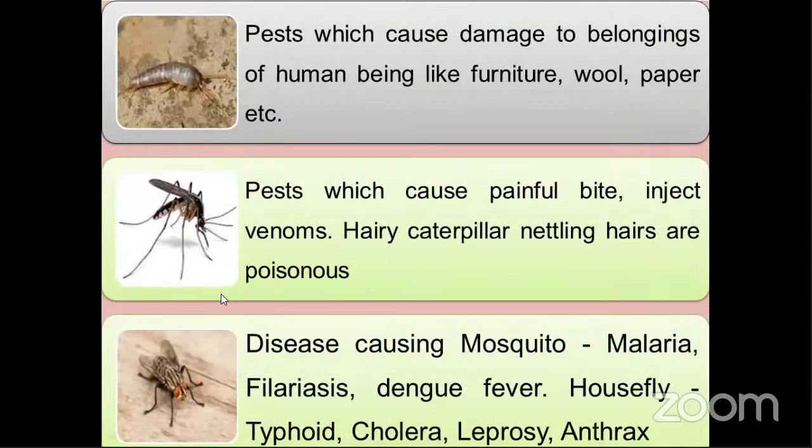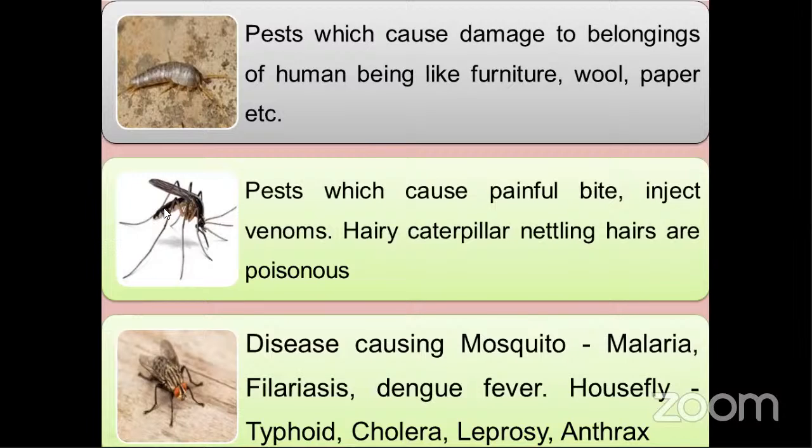In case of silverfish, this is the silverfish. These pests cause damage to belongings of human beings like furniture, wool or paper. In library conditions, we can find these silverfish, and they will feed on papers. So the pests which cause damage to belongings of human beings like furniture, wool, paper: silverfish.